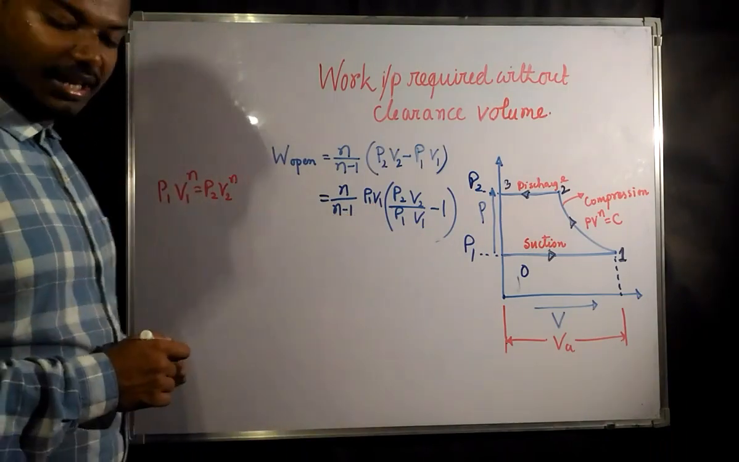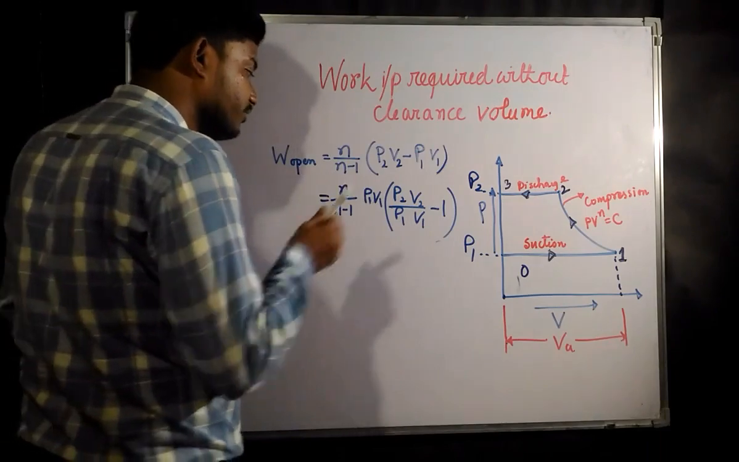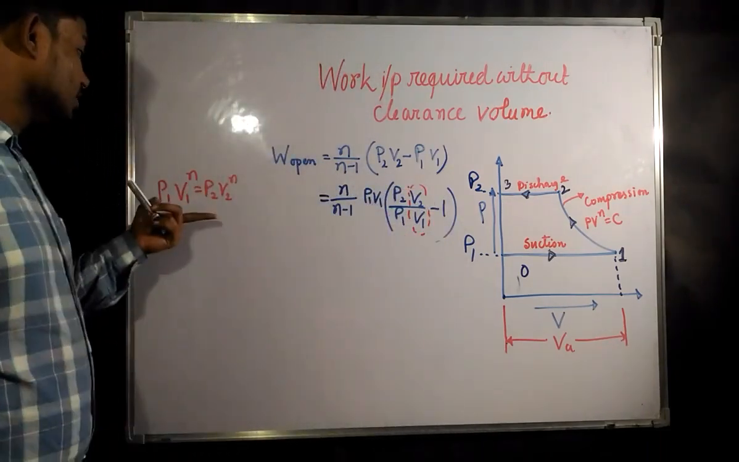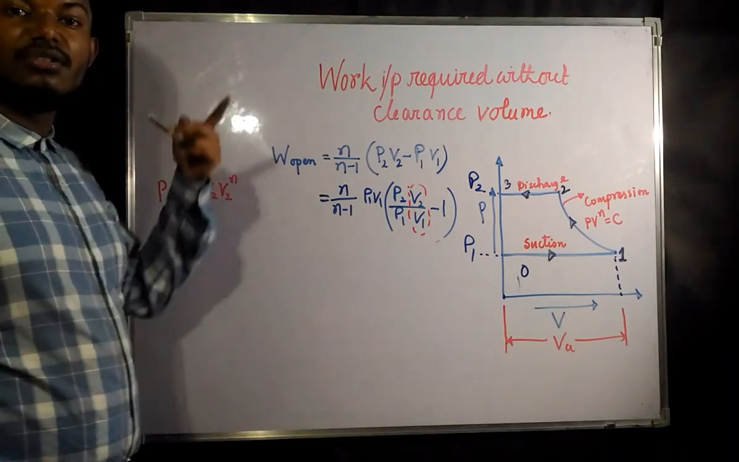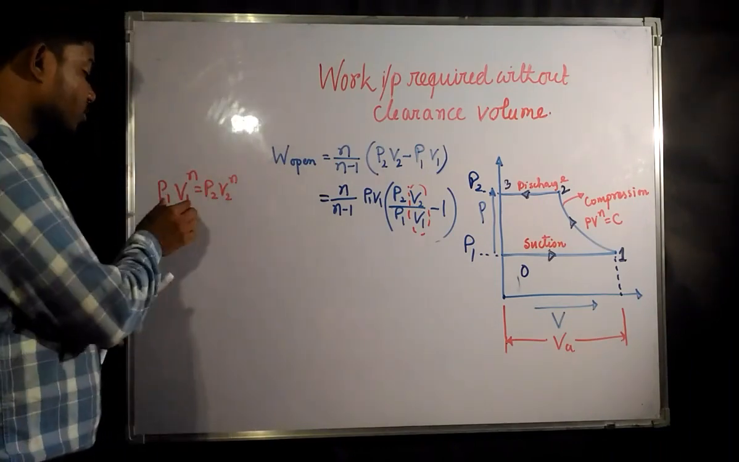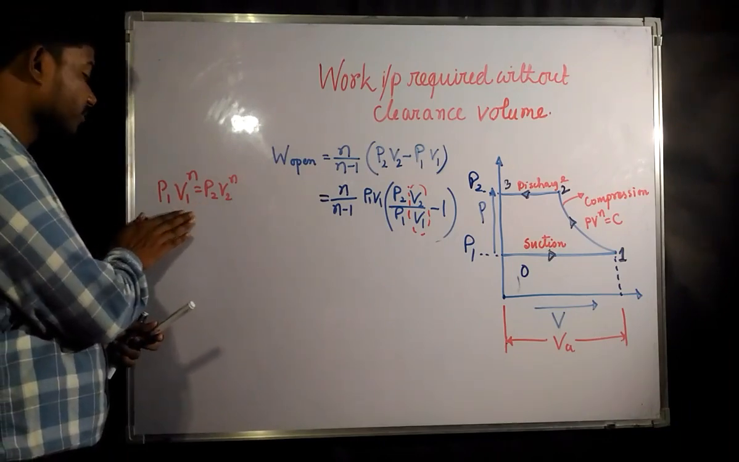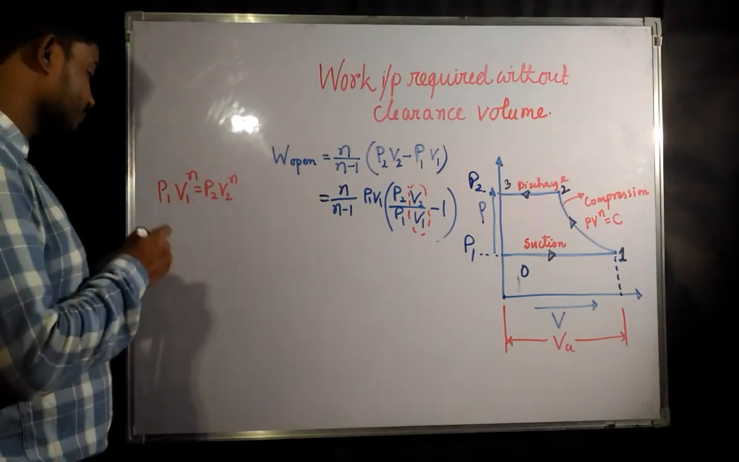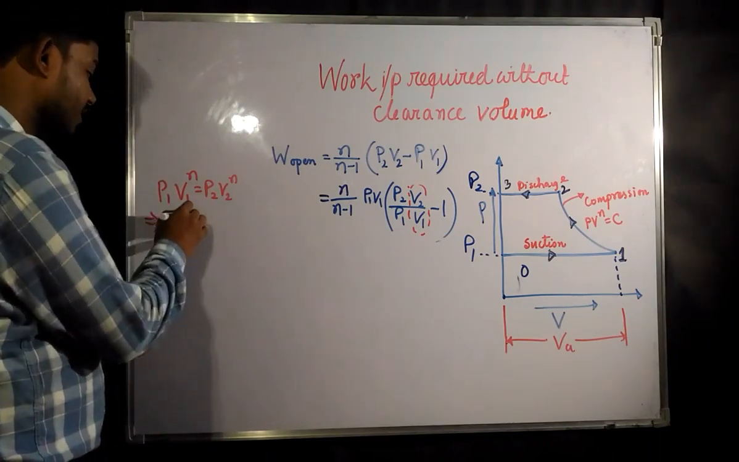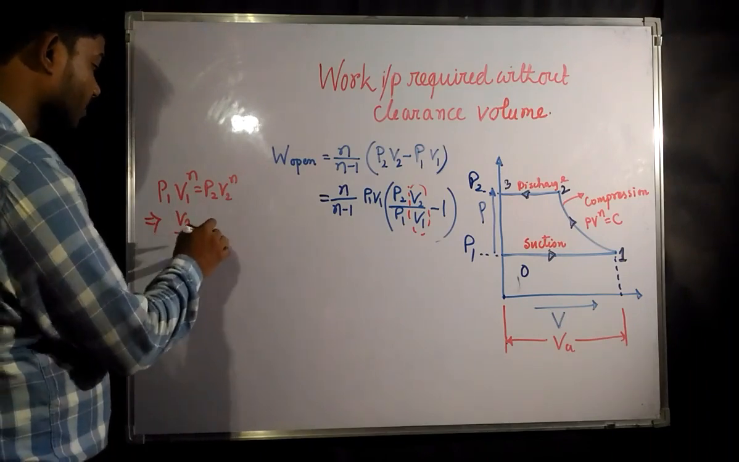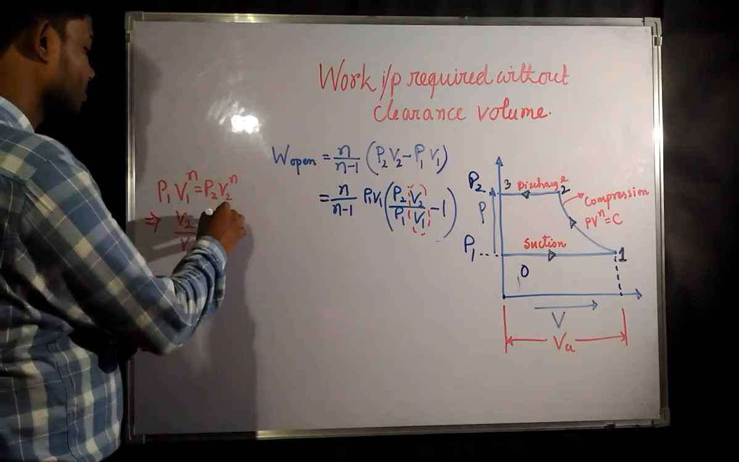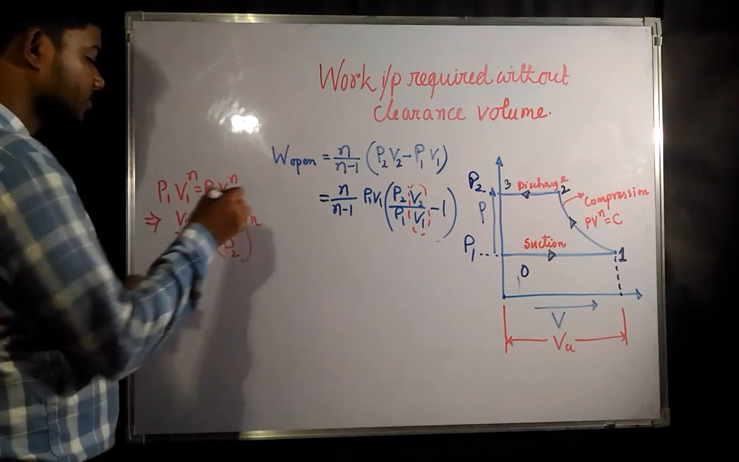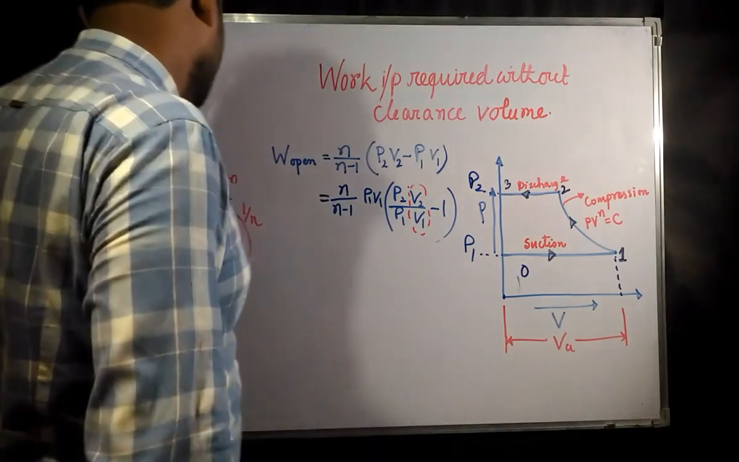Now what is going to be the value of V2 by V1? The polytropic process is like this: P1 V1 to the power n is constant. Before compression this was the expression P1 V1 to the power n, and after compression it is P2 V2 to the power n. So from here, V2 divided by V1 would be P1 by P2 to the power 1 by n. This is going to be your value of V2 by V1.